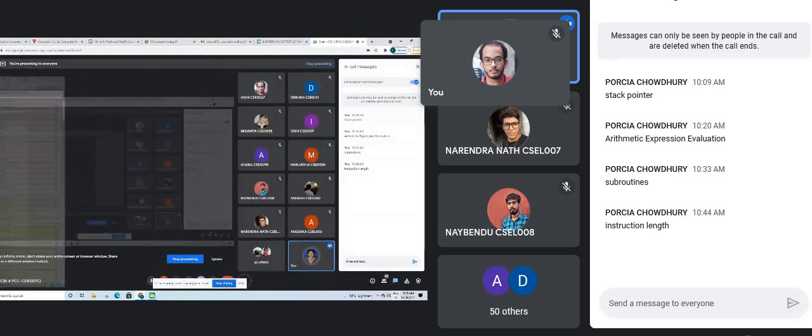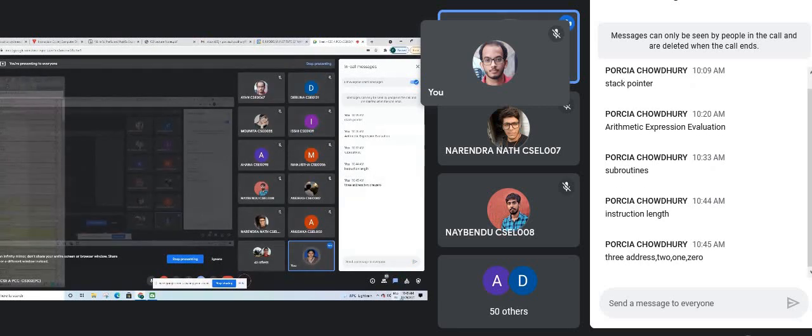Address instruction. Next one is 2 address instruction, then 1 address instruction, and lastly 0 address instruction. This portion is very important because as colleges are reopening, we are on the verge of reopening the physical classes. So you can expect one physical exam, whatever the type of exam is. This portion is a very favorite of the examiner to put questions.